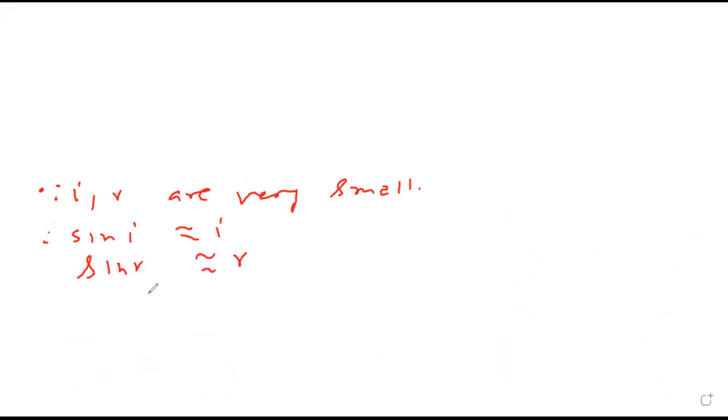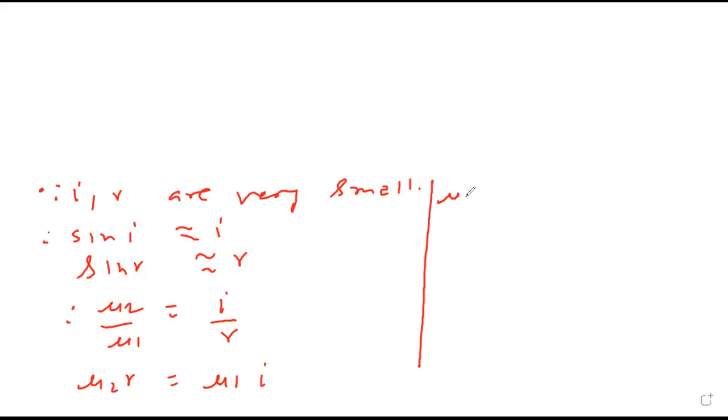Since I, R are very small, therefore sine I is approximately I and sine R is approximately R. Therefore mu2 upon mu1 will become I by R. So mu2 R equals mu1 I. Therefore mu2 into gamma minus beta equals mu1 into alpha plus gamma.